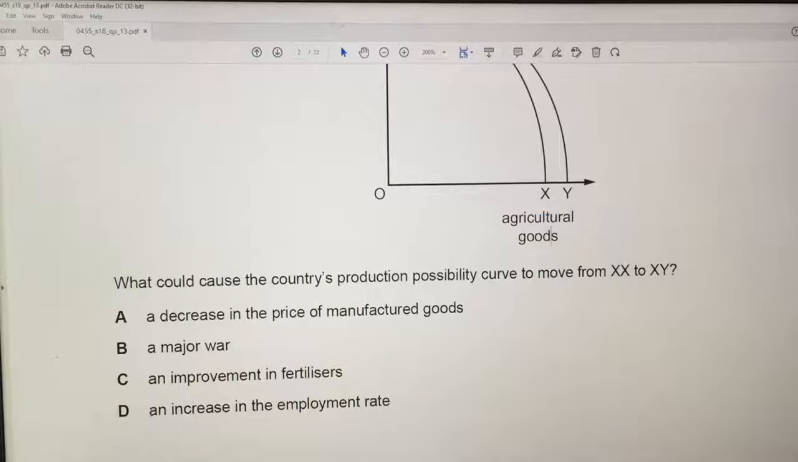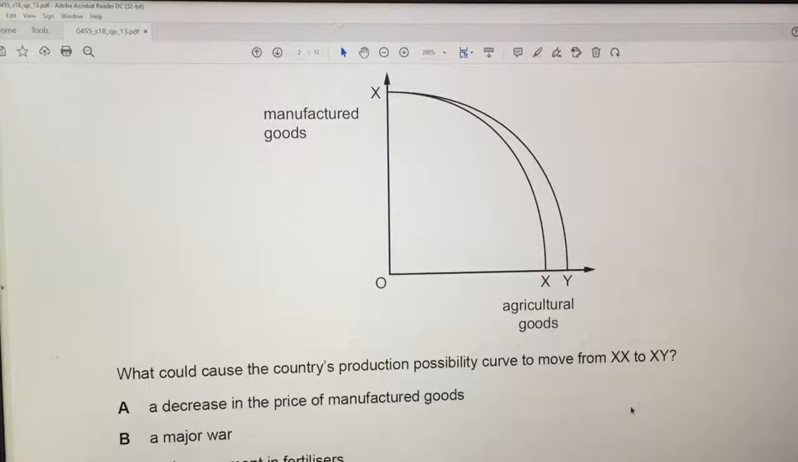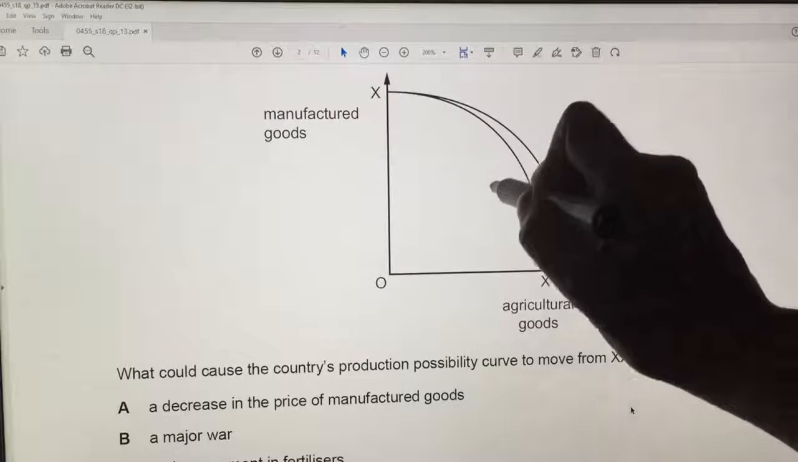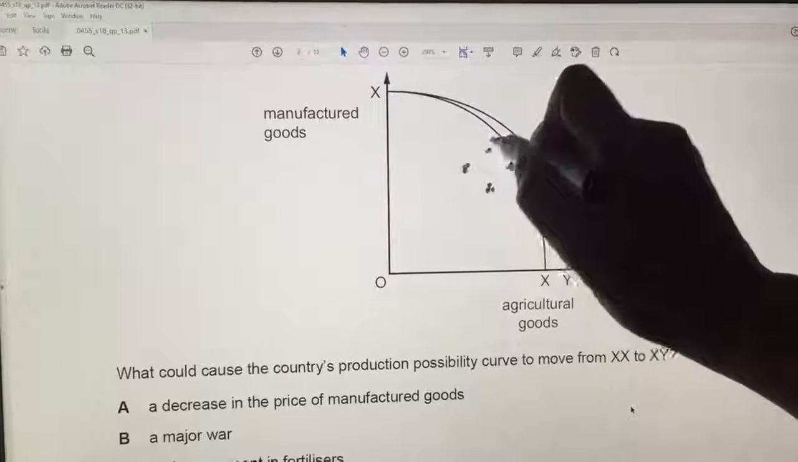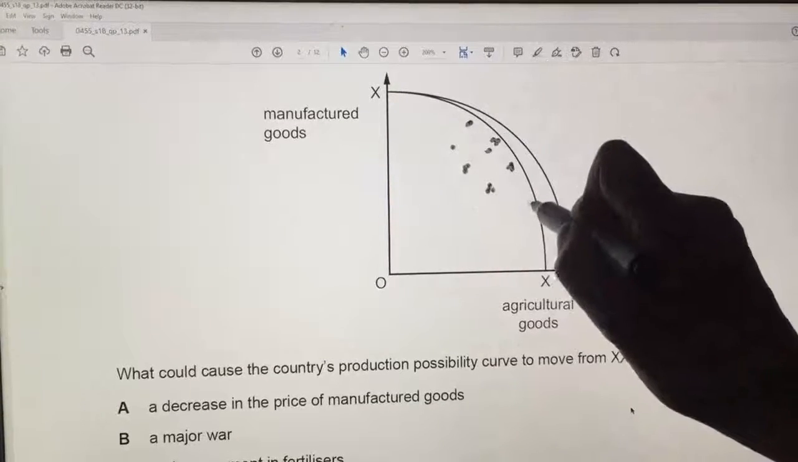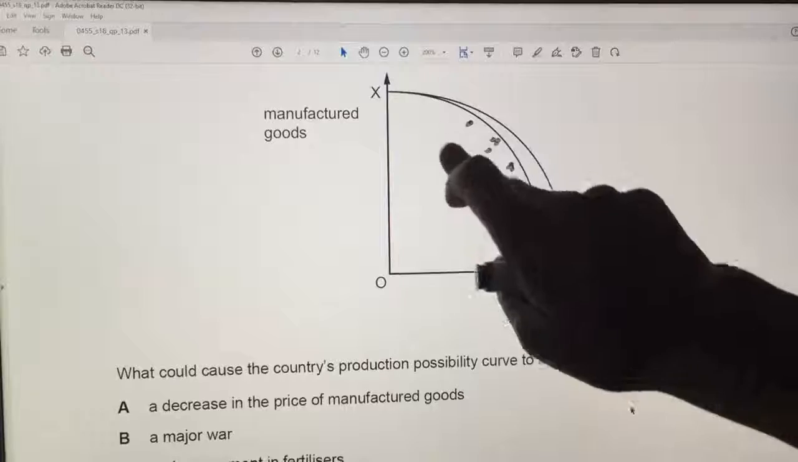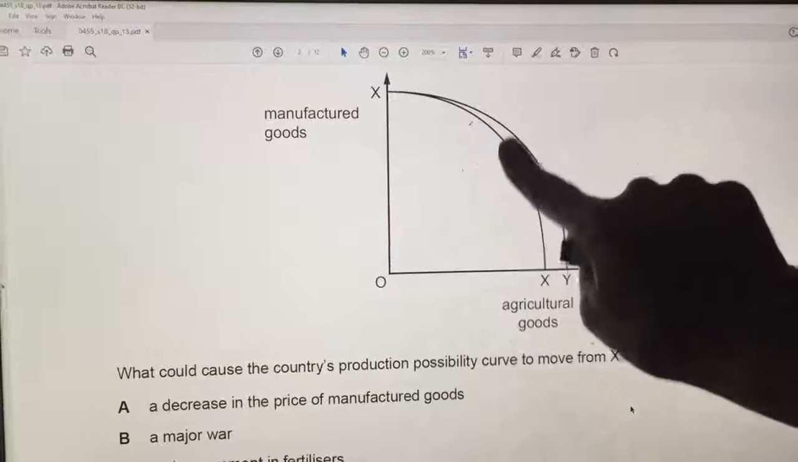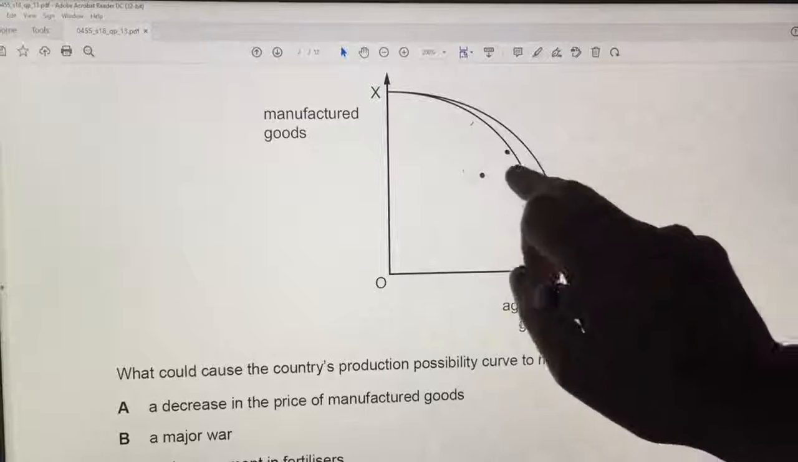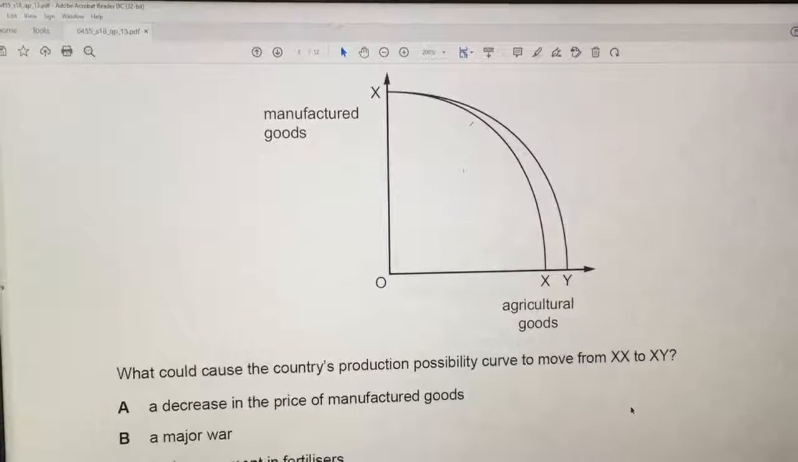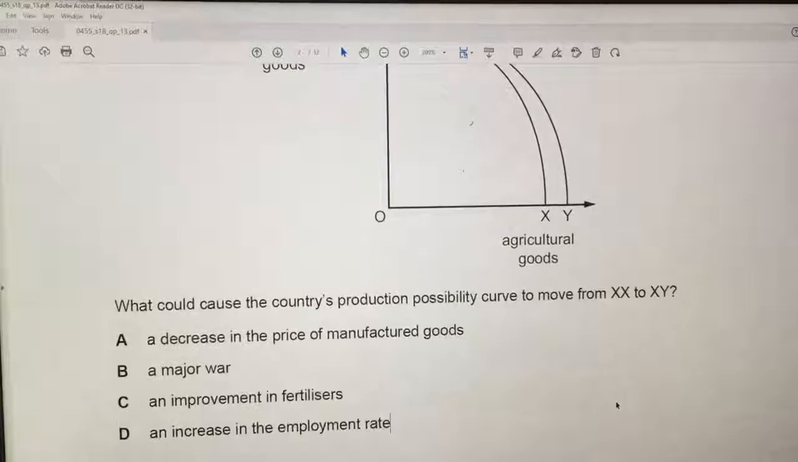D says an increase in the employment rate, but if we increase the employment rate, we're just moving points inside the curve, aren't we? Low unemployment, higher unemployment. So the answer for 3 is C.